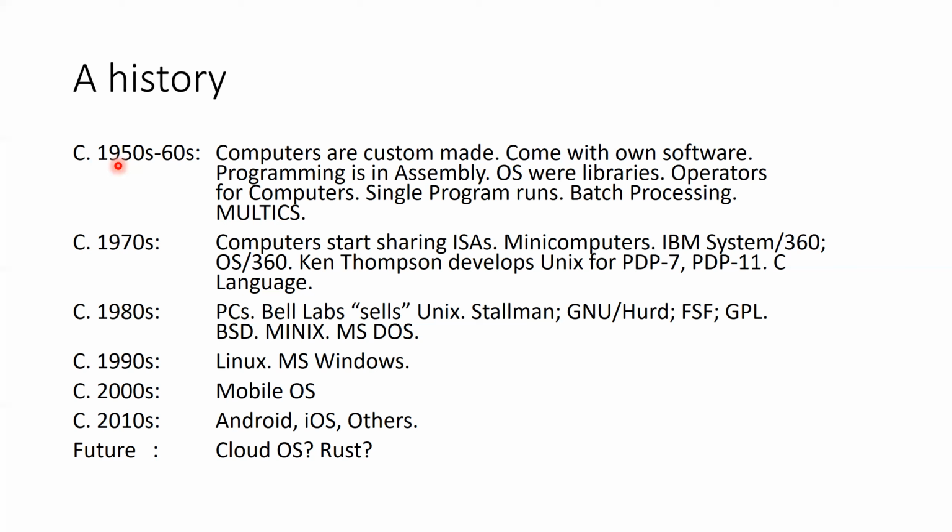So that was common in the 50s and 60s. That's what I mean when I say computers were custom made and came with their own software, which means they basically had their own assembly language based on their own hardware. So every computer would have a different hardware.